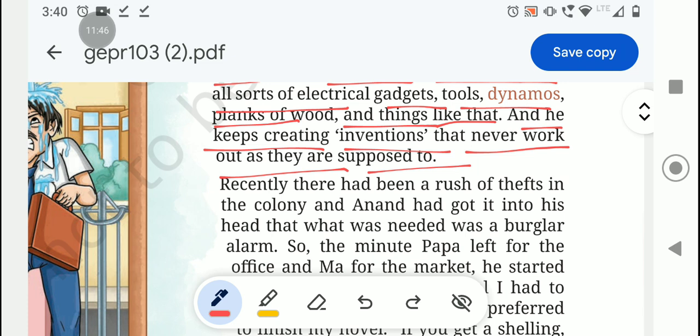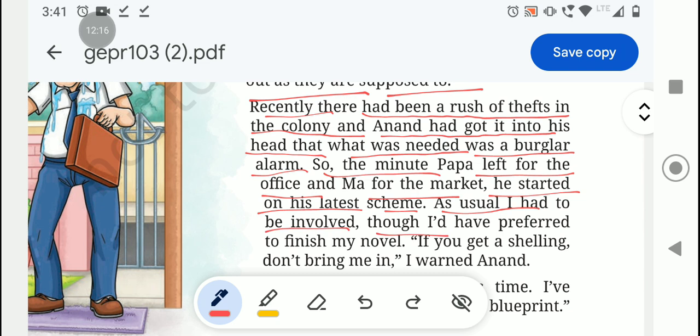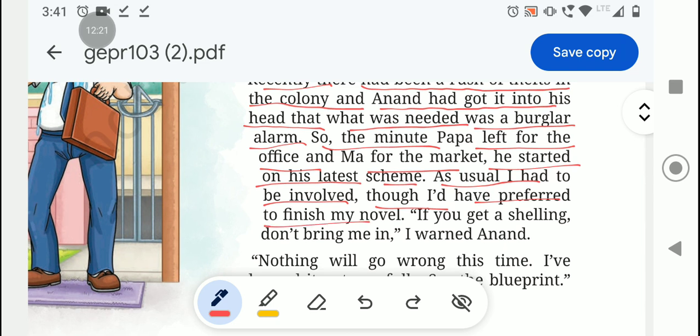What all he does. Next, recently there had been a rush of thefts in the colony, and Anand had got into his head that what was needed was a burglar alarm. So the minute Papa left for the office, Ma for the market, he started on his latest scheme. As usual, I had to be involved, though I would have preferred to finish my novel. If you get a shilling, don't bring me in.